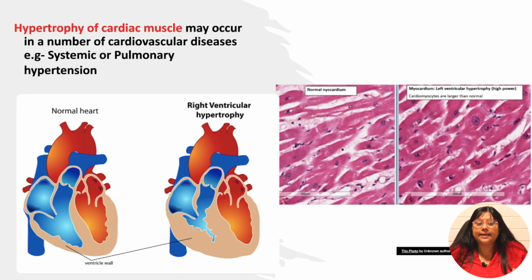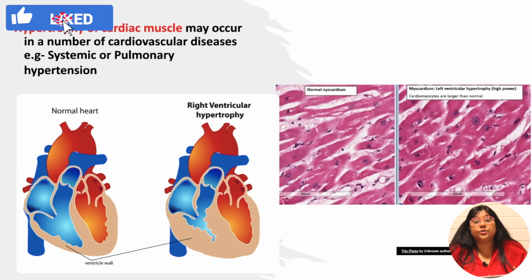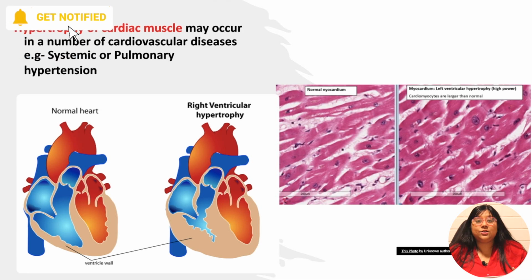So what happens then? Whenever there is an increase in the blood pressure, either in the pulmonary vessels or in the aorta, there is back pressure. This back pressure in the case of systemic hypertension is in the left ventricle, and in case of pulmonary hypertension is in the right ventricle. And what will happen because of this back pressure? There will be an increase in the ventricular size because of proliferation and increase in the size of myocardial cells.